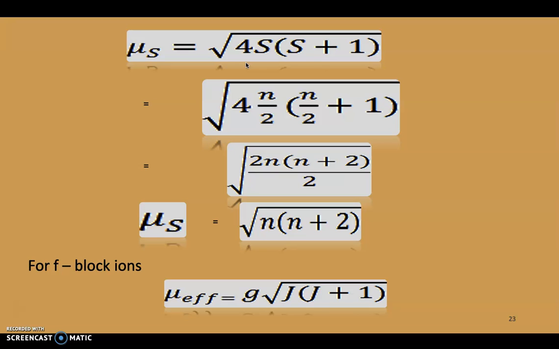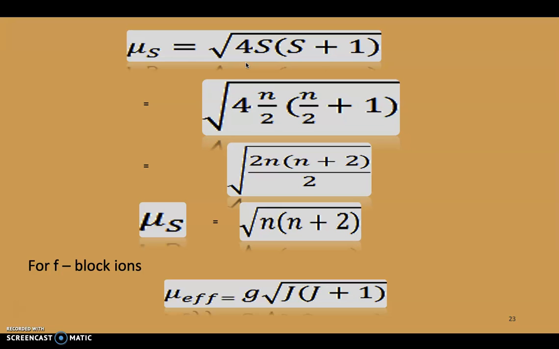This is the formula: mu s is equal to the square root of 4s into s plus 1. Here s is the spin momentum of the electron, and spin is n by 2, where n means the number of unpaired electrons. So we substitute spin as n by 2, and then we get the square root of n into n plus 2.